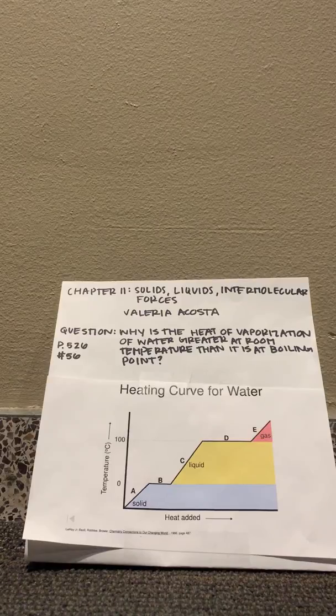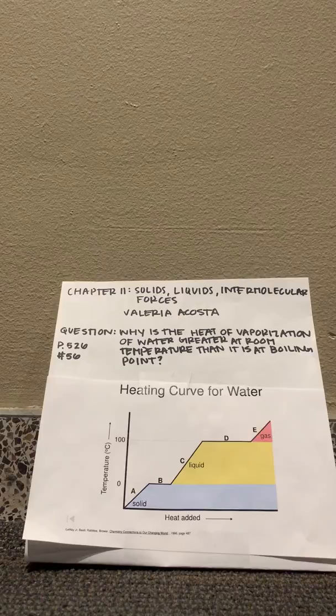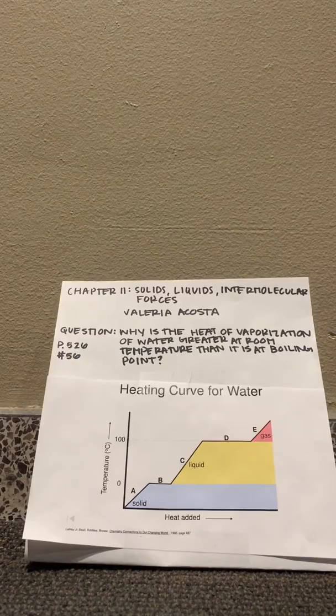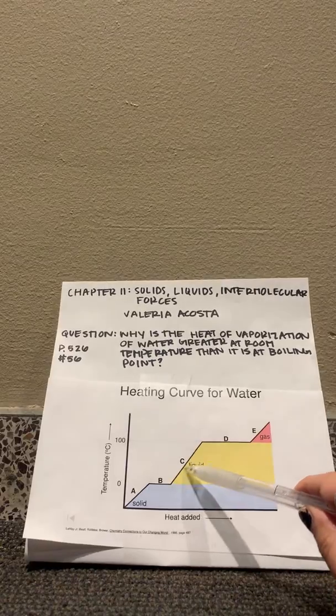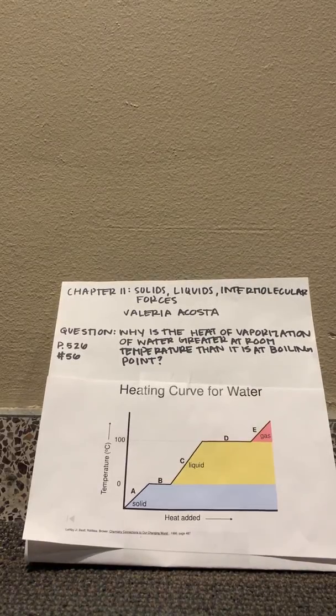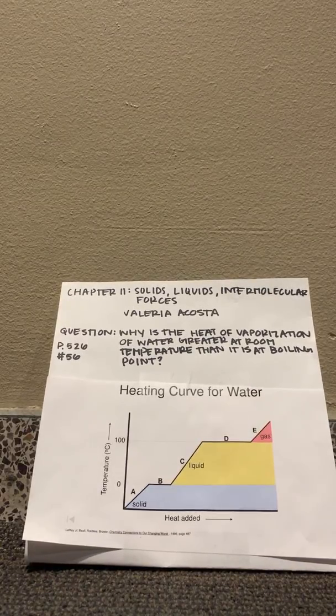The question is asking us to explain why heat of vaporization of water at room temperature is greater than water at its boiling point. At room temperature, water is approximately 21 degrees Celsius. If you look at the heating curve, this puts water in the liquid phase, represented by a point along C. At room temperature, water molecules in the bulk liquid are surrounded by other water molecules. Therefore, the molecules cannot evaporate easily, and it takes more energy to convert the water into a gas. The hydrogen bonds are stronger than when water is at its boiling point.